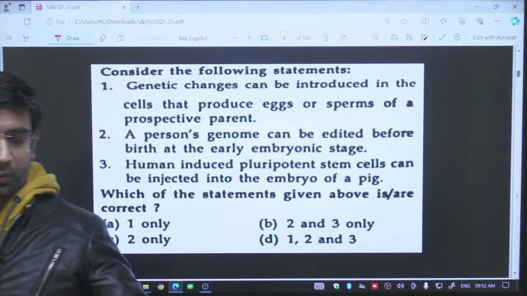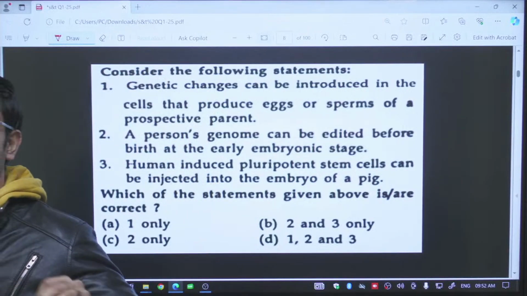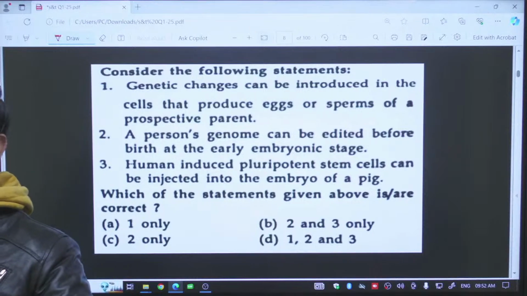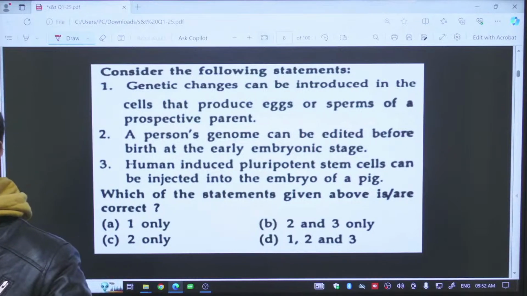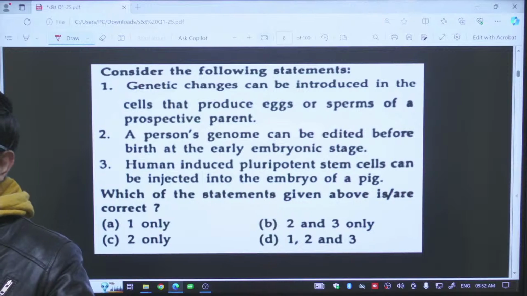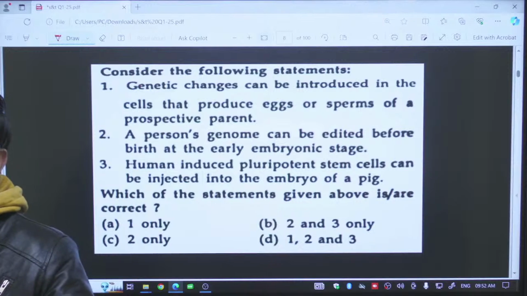Now let us look at the third statement. Human induced pluripotent stem cells can be injected into the embryo of a pig. Why can't we inject the pluripotent stem cells which we prepared by inducing pluripotency?